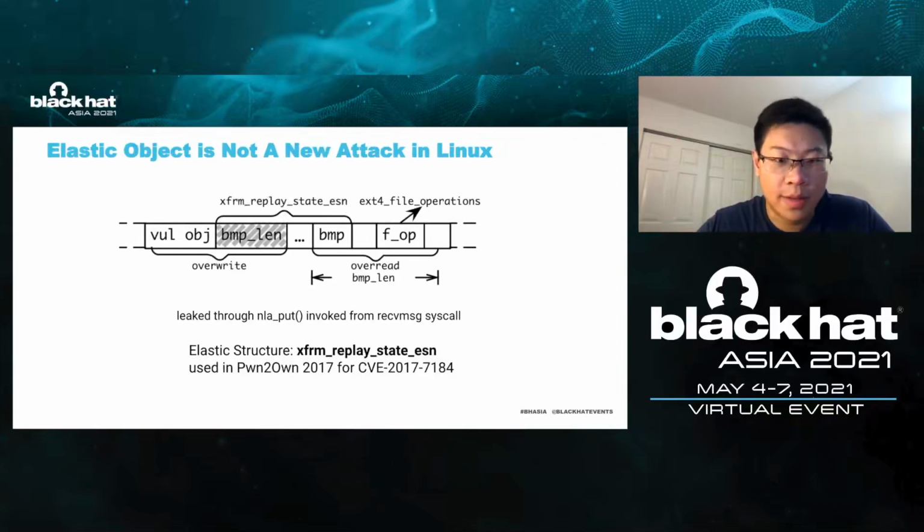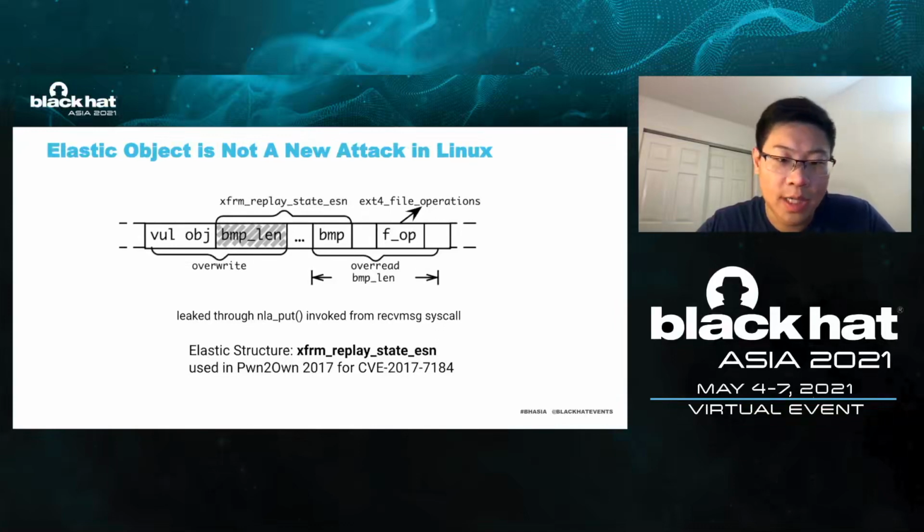Since the bitmap length is enlarged, the heap region after the bitmap is also copied out, causing an overread. The attacker places a file structure after the bitmap. The file structure has a function pointer field named f_op, which points to a static variable, ext4_file_operations. By leaking the value of the function pointer, the attacker knows the address of a static variable and then calculates the base address of the loaded kernel image for bypassing KASLR.